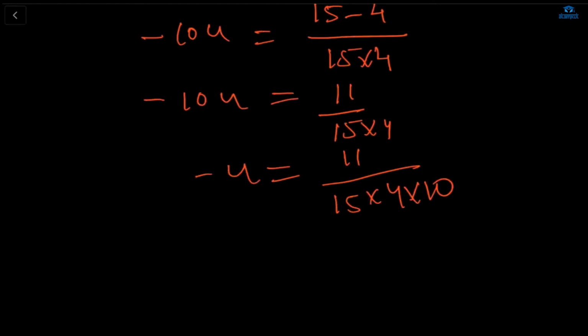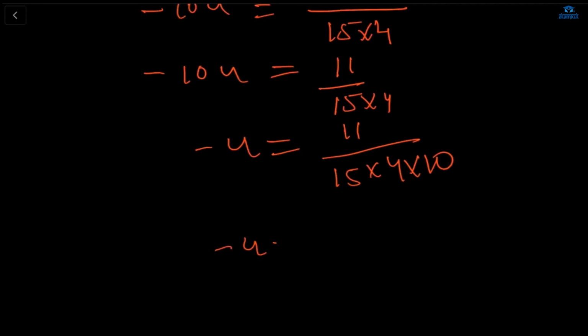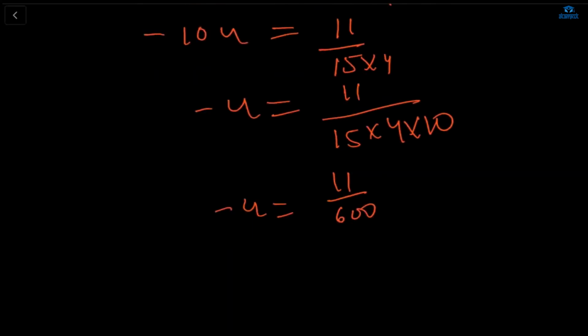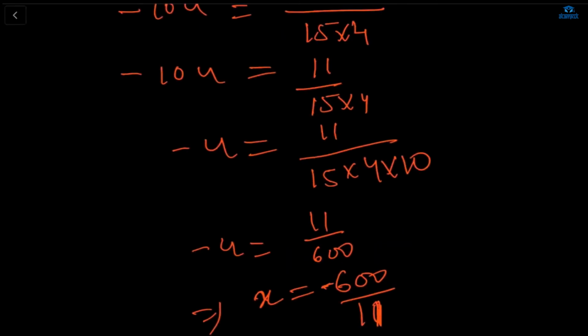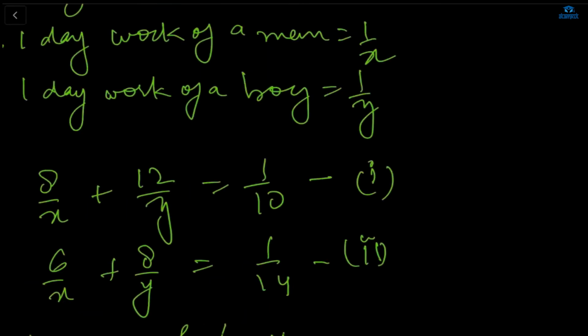So you got a very big number. So u is equal to what? Ma'am, it will be 600. It's 11 by 600. So something is wrong. According to that, x value will be 600 by 11, and it is also coming in minus. Something is wrong, let me check. The equations are not wrong now.